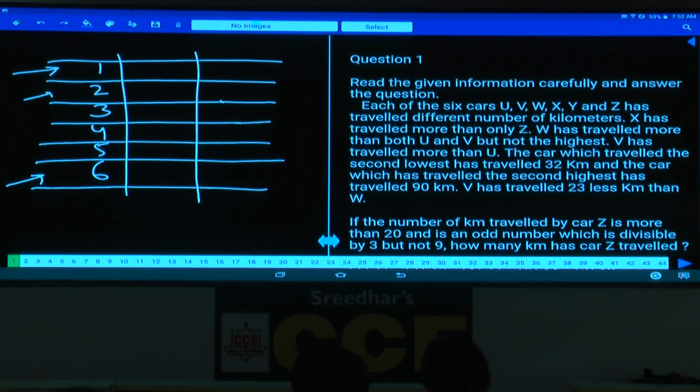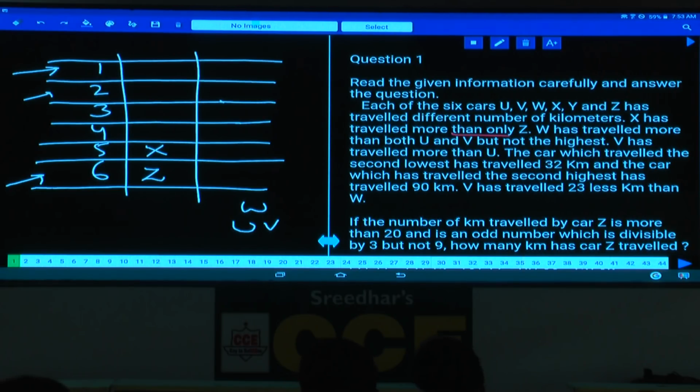Then what is the information here? X has traveled more than only Z. That means all the remaining cars are more than X. Only Z is lesser than X. And W has traveled more than both U and V. But between U and V, which has traveled more is not clearly given.